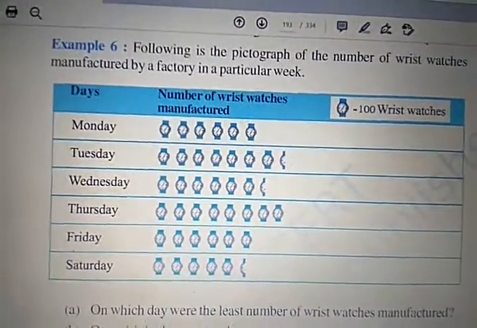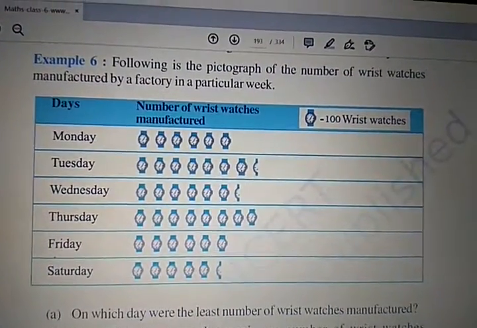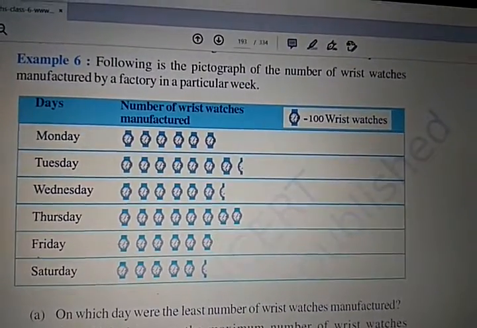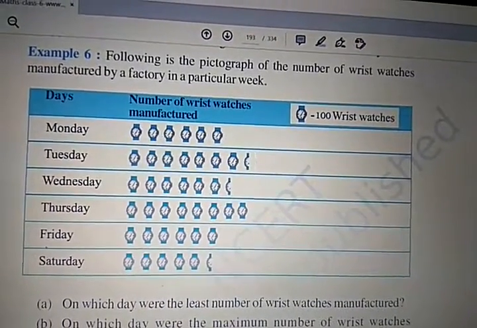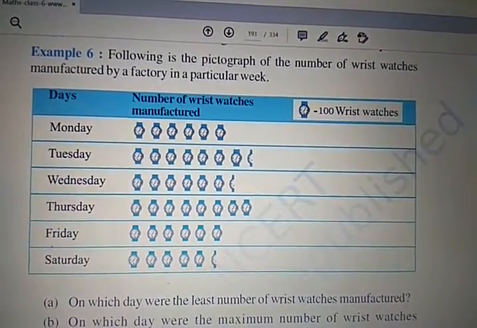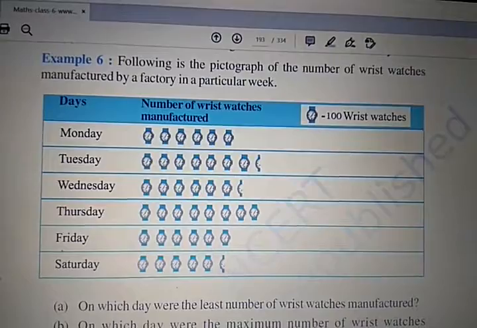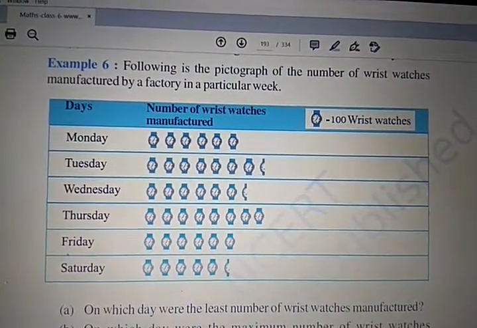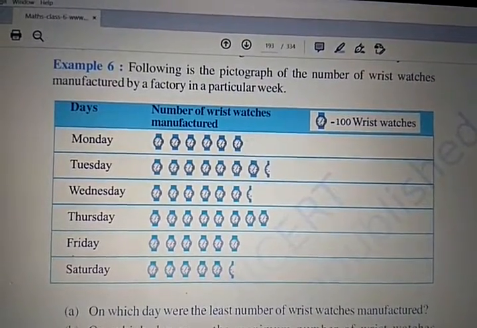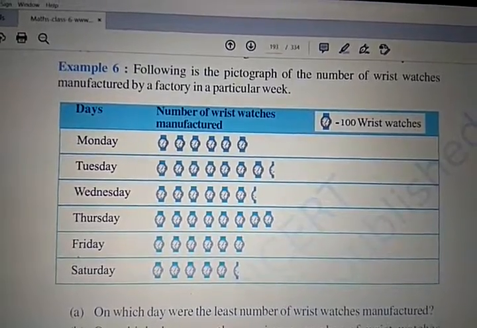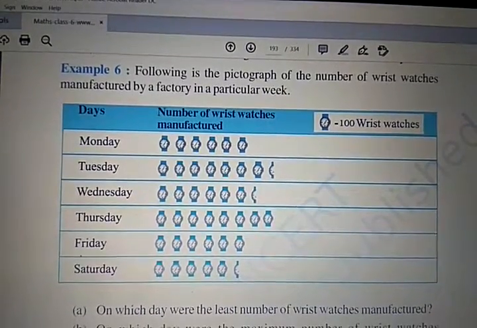Similarly, on Wednesday, you can see 6 full watches and 1 is half, means 650. Thursday, 8 full watches, 800. Friday, 6 full watches, means 600. Saturday, 5 full watches, means 500, and 1 is half, 550.